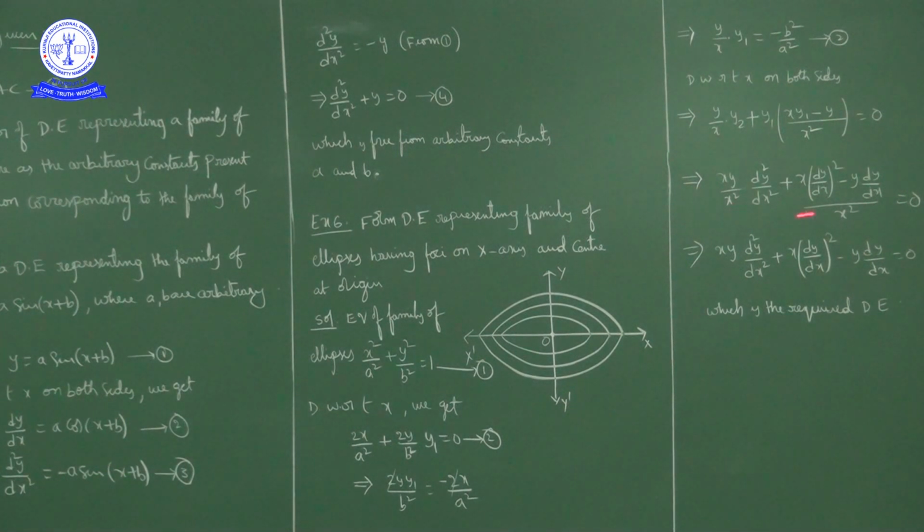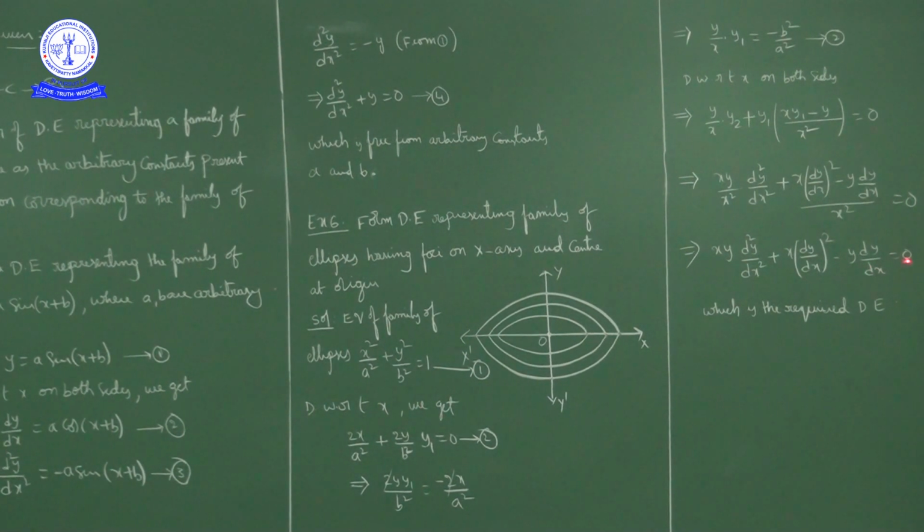Here the overall LCM is x square. Cross multiply this side. So we get the final answer: x y into d square y by dx square plus x into dy by dx whole square minus y into dy by dx is equal to 0. Here we don't have any arbitrary constants a and b, so this is the required differential equation.